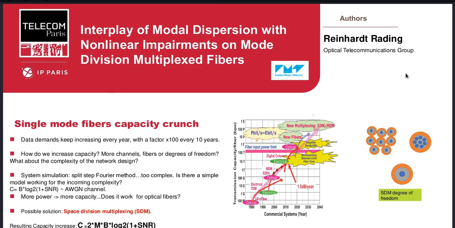But how do we increase the capacity? Do we increase more fibers? Do we increase the number of channels? What about the simulation? It becomes complicated as more channels increase, as more fibers increase.